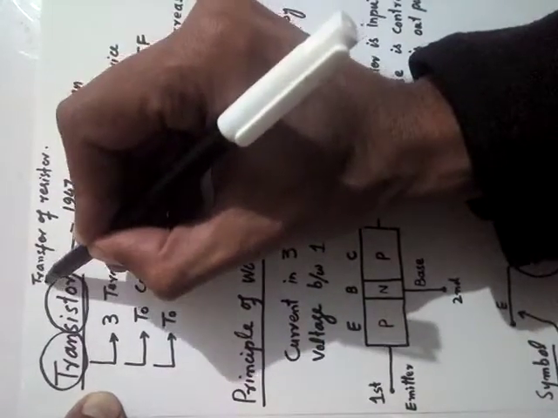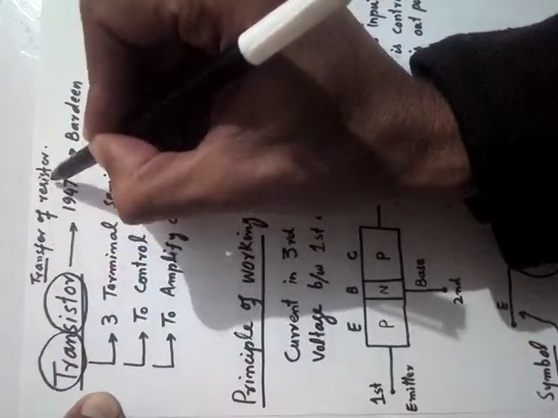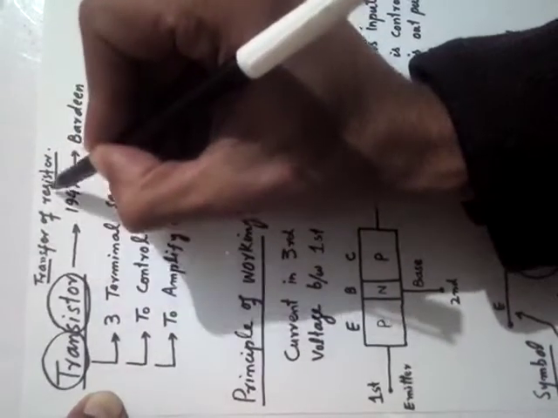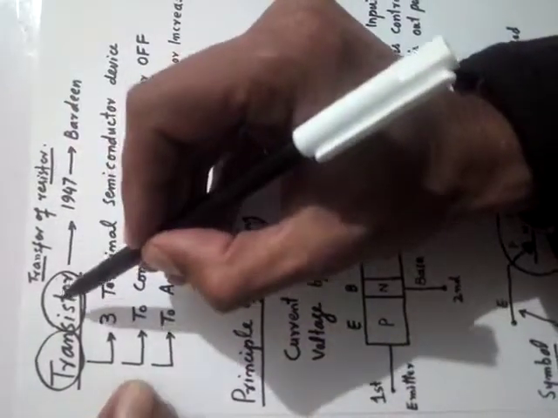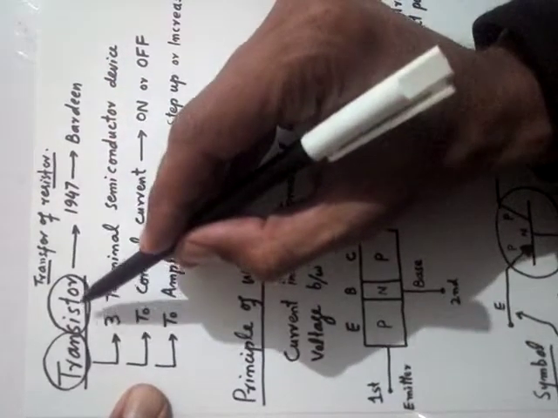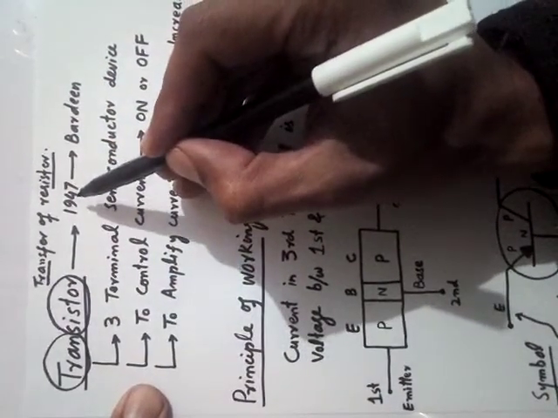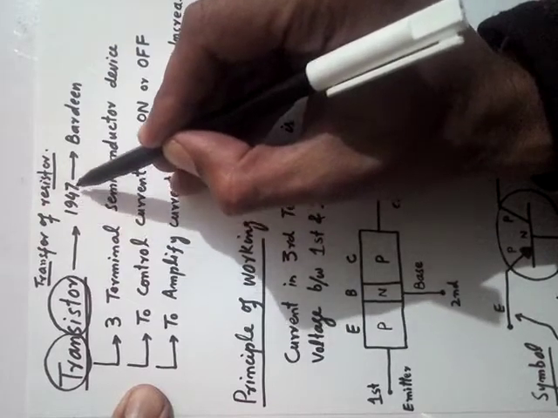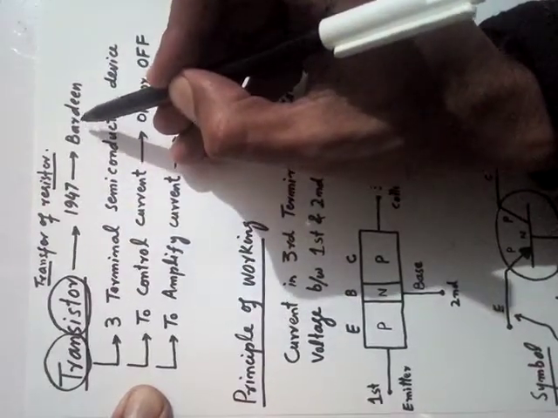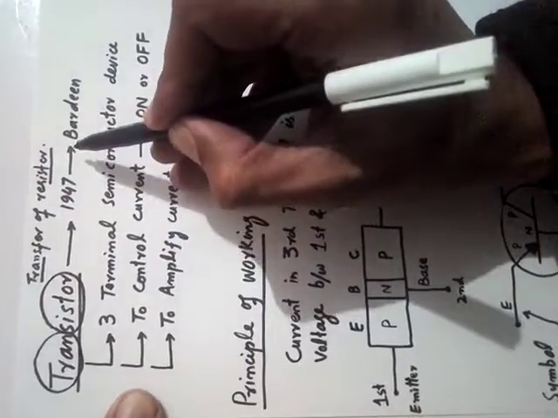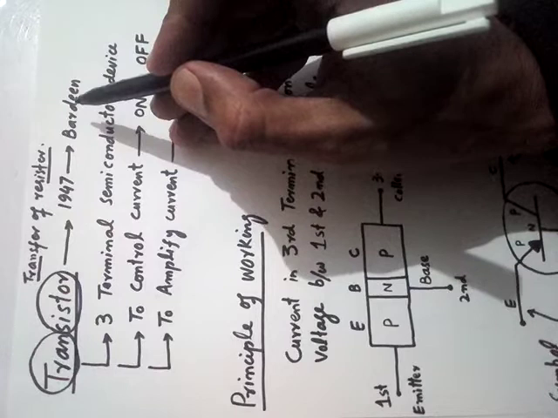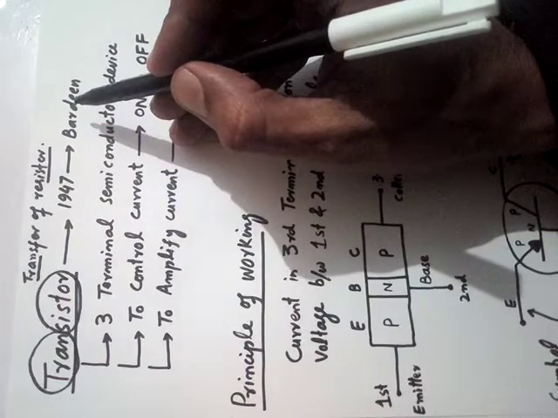So trans from transfer and sistor from resistor makes transistor. Clear? So this transistor was invented, or devised, or designed in 1947 by Bardeen, and later Bardeen, along with his two companions, got the Nobel Prize in physics for inventing the transistor.